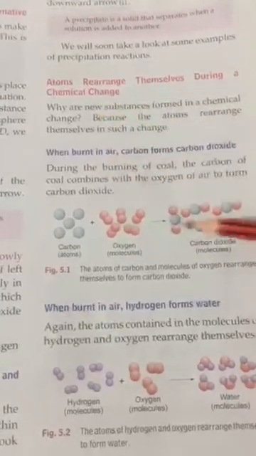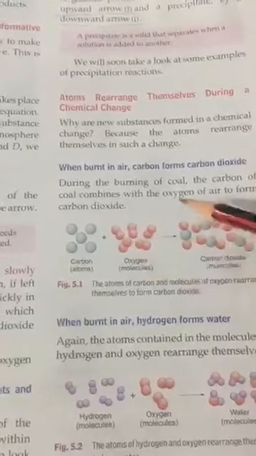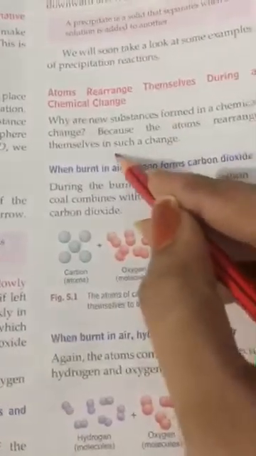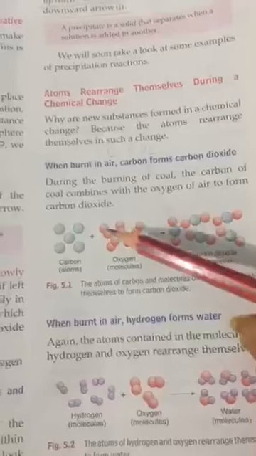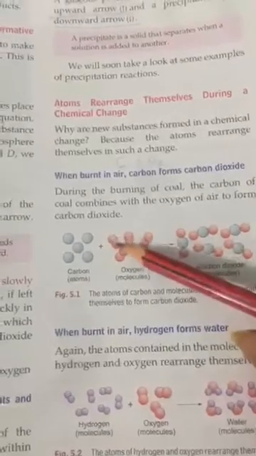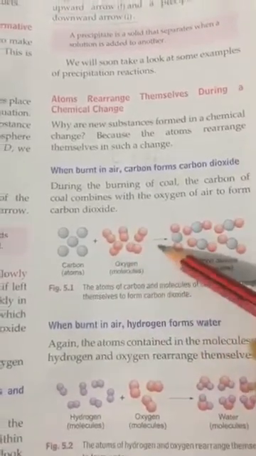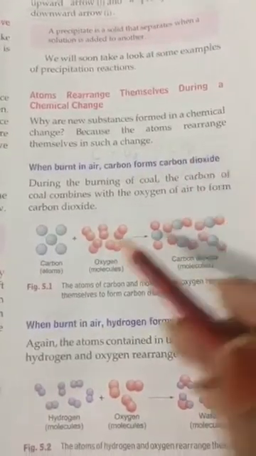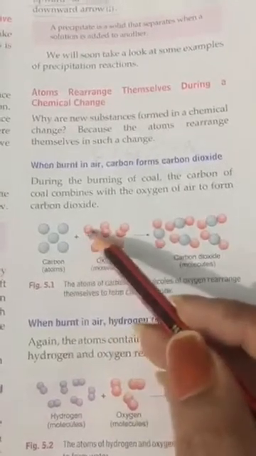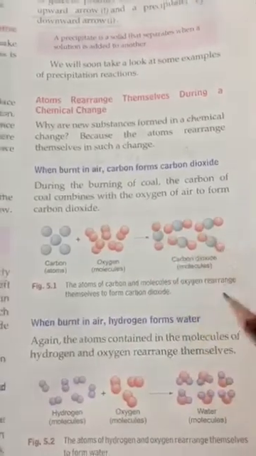Atoms generally rearrange. How is a product formed? For example, these are the carbon atoms and these are the oxygen atoms. We write carbon as C and oxygen as O2. That is why oxygen is in a pair and carbon is single. When they react, they form CO2, 1 carbon and 2 oxygen. The carbon adjusts in between the atoms of the oxygen like this.